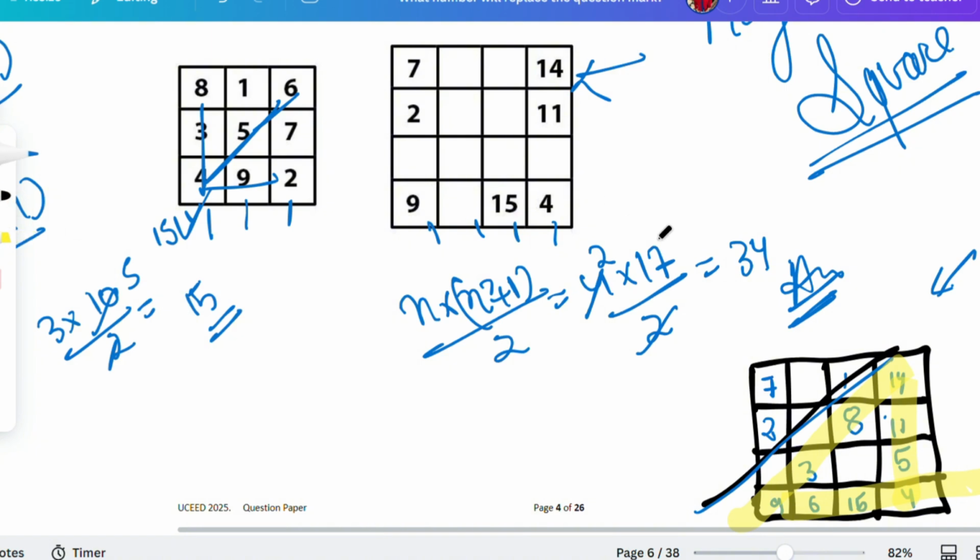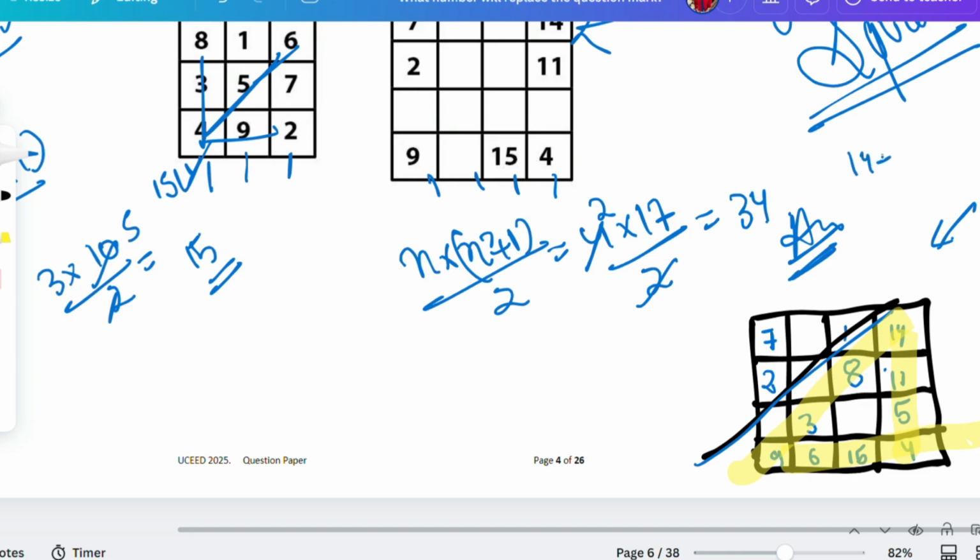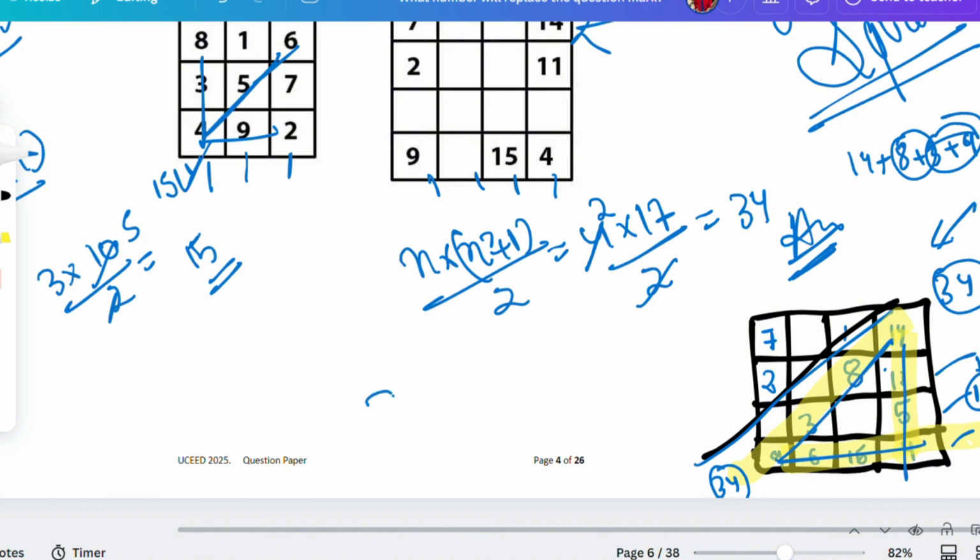Let's calculate. Diagonal I'm calculating, 8 plus 3 plus 9, that gives you 9 plus 3, 12, 12 plus 8, that is equal to 20, 20 plus 14, that is equal to 34. Yeah, that's fine. Then 11 plus 5 plus 4 plus 14, that is equal to 34 again. Then 4 plus 6 plus 4, that is equal to 10, 10 plus 9, 19, 19 plus 15, that is equal to 34 again. Okay, 34. So overall this one and this one are the same. So the answer would be 34.